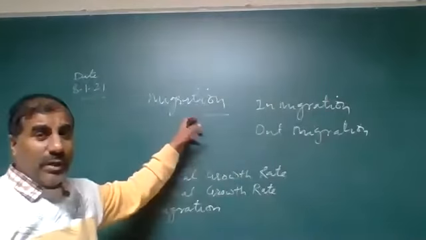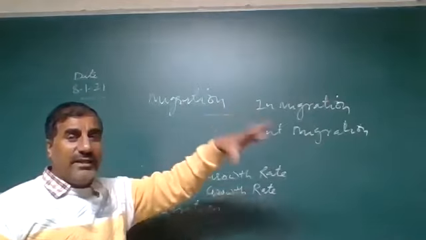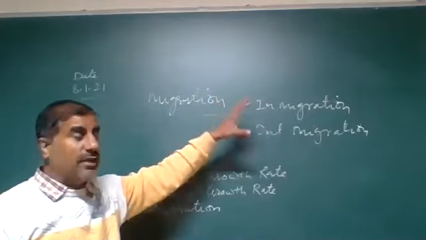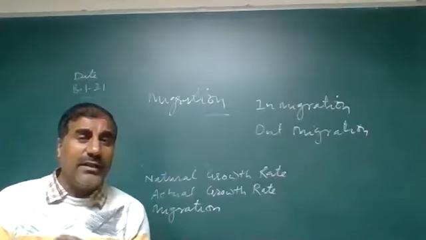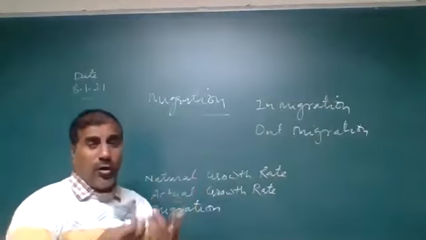Where any one person enters inside any city, town, region, state, or country, that is known as in migration. Anyone leaving an area is known as out migration.